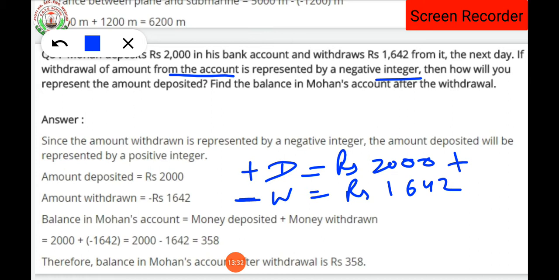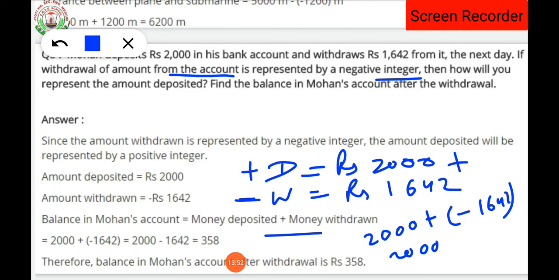So for that, what are you going to do? You have to do the calculation. Balance in Mohan's account is equal to money deposited plus money withdrawn. Money deposited, we have 2000, then money withdrawn is minus 1642 rupees. So 2000 plus minus 1642 rupees. So what is the answer? That is 358 rupees.